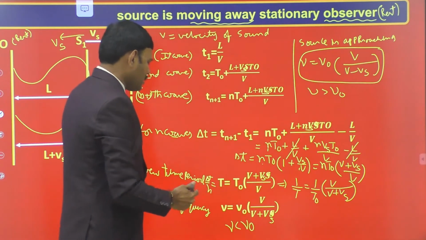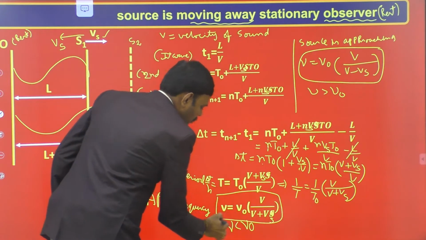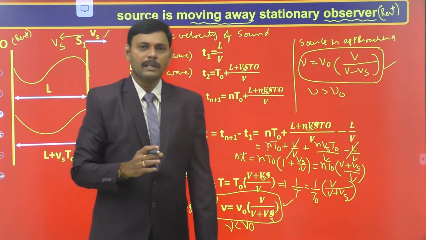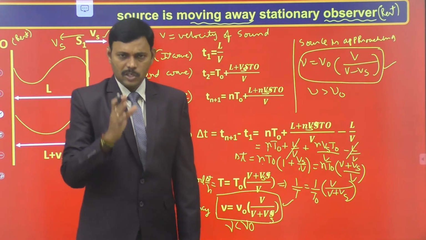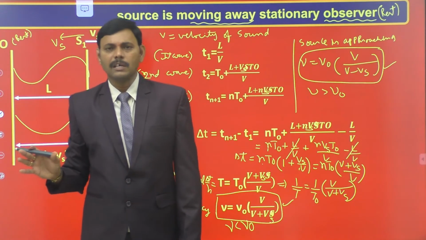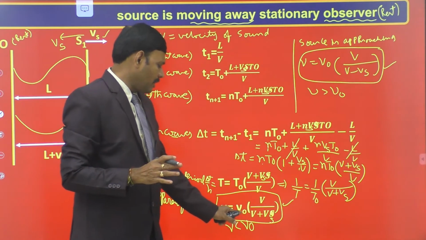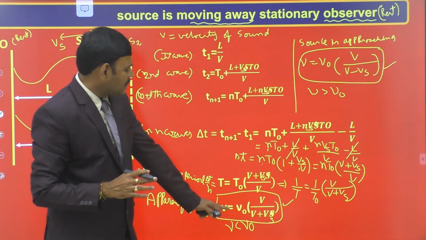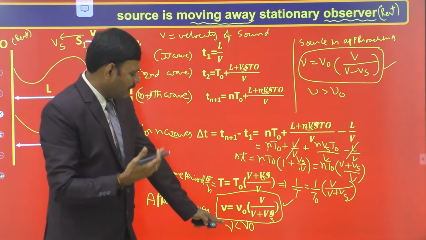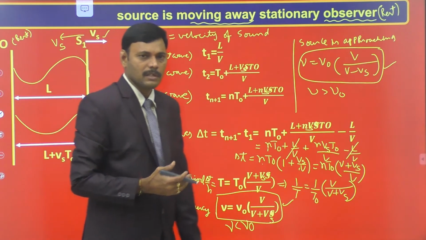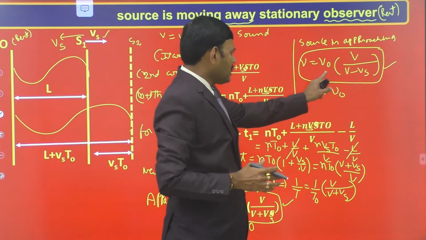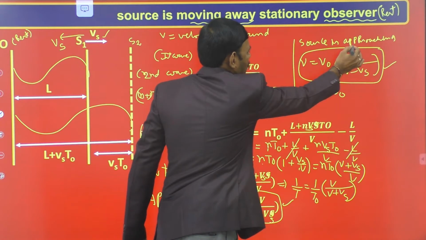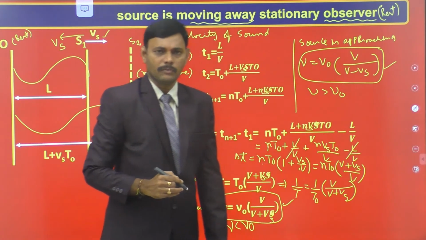So remember, keep it in mind, these two are very important formulas as conclusions. While solving the numericals, we must use these equations. So finally, for this case, when the source is approaching a stationary observer, this is the expression for apparent frequency. When the source is moving away from the observer, this is the apparent frequency, which in case of moving away is less than the actual frequency. If the source is approaching the stationary observer, this is the expression for apparent frequency, which in case of approaching must be greater than the actual frequency.